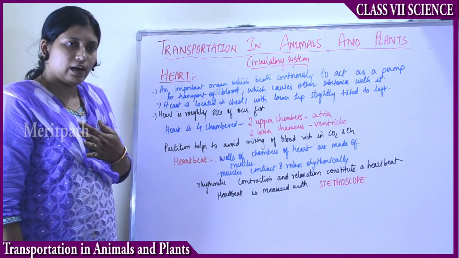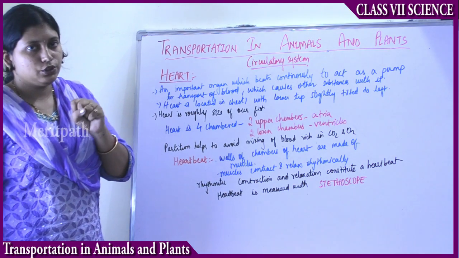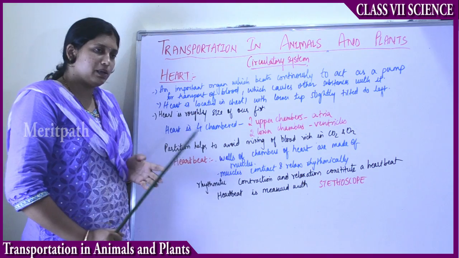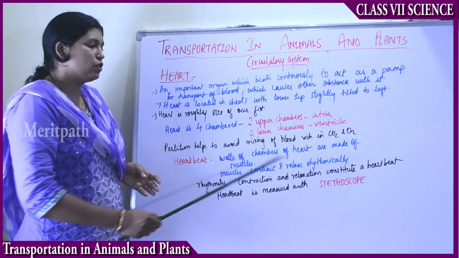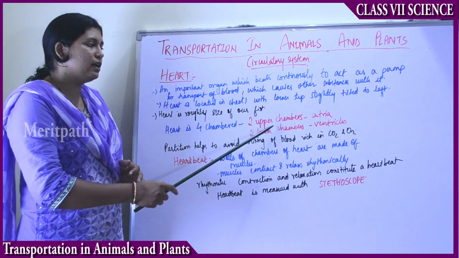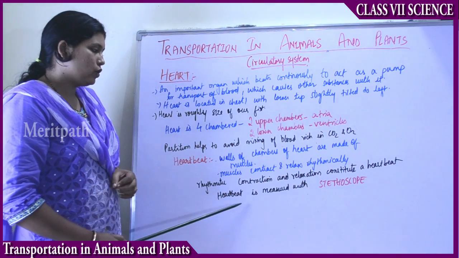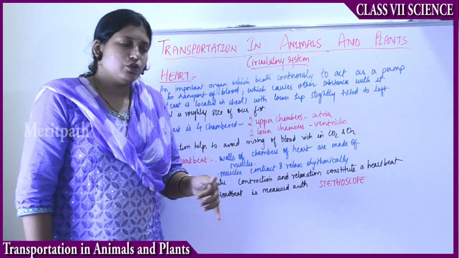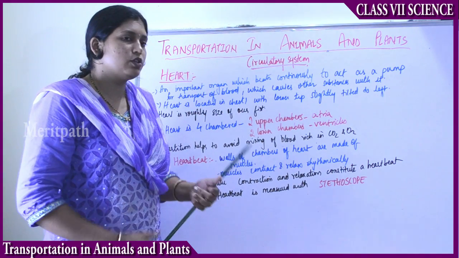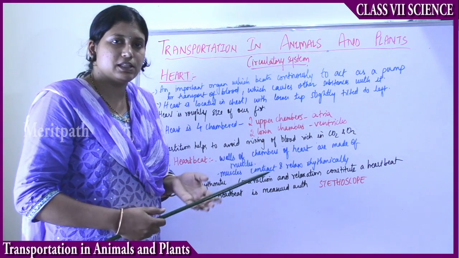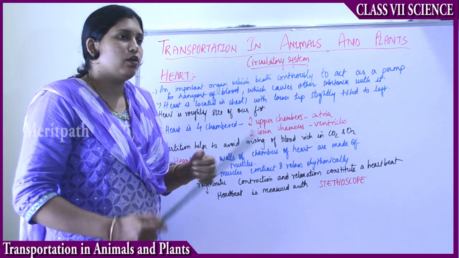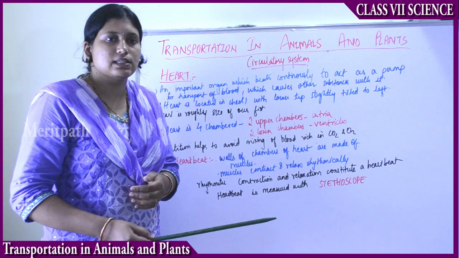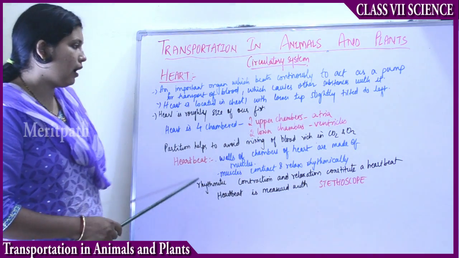Suppose you put your hand like this and see. You hear some kind of sound, right? That is nothing but the heartbeat. That is due to the rhythmic contraction and relaxation of these muscles which are surrounding the chambers of the heart. A heartbeat is measured with the help of the stethoscope. Usually the heartbeat is about 72 to 80 beats per minute. But when you are doing any physical activity or running, at that time the heartbeat increases. So this is about the heartbeat.